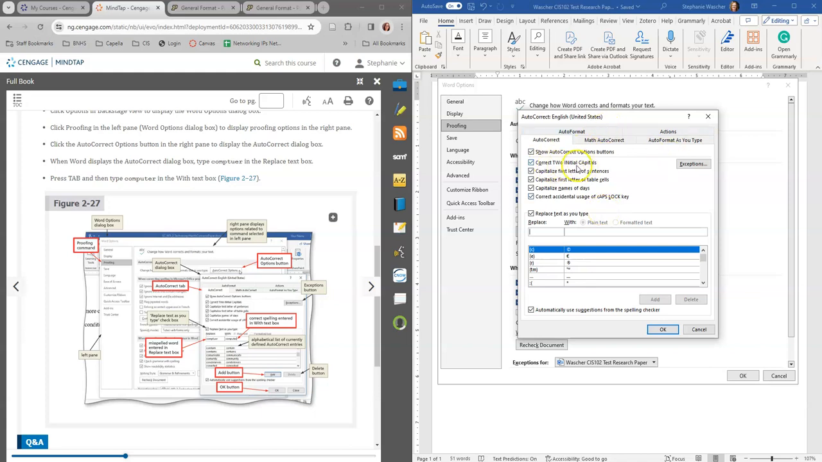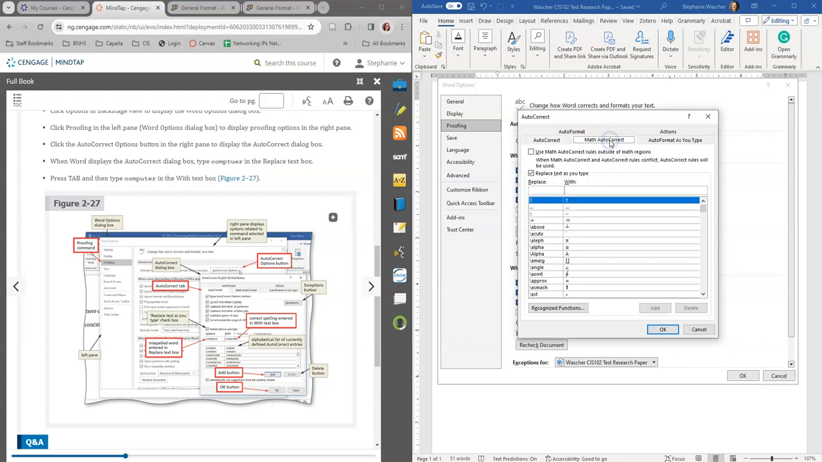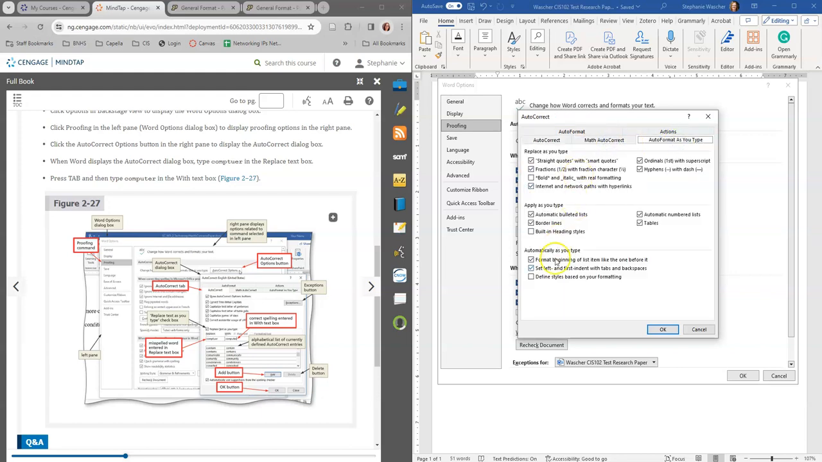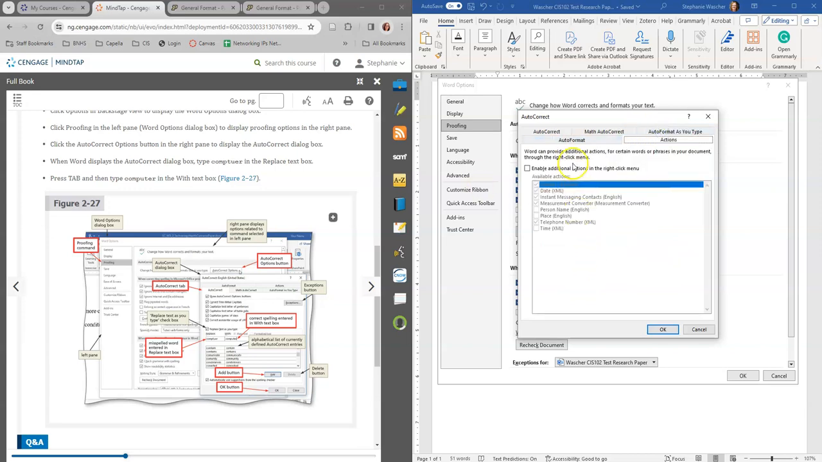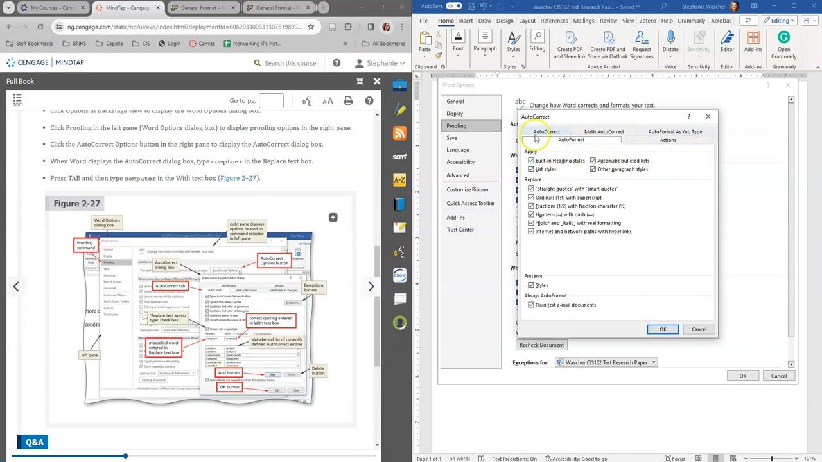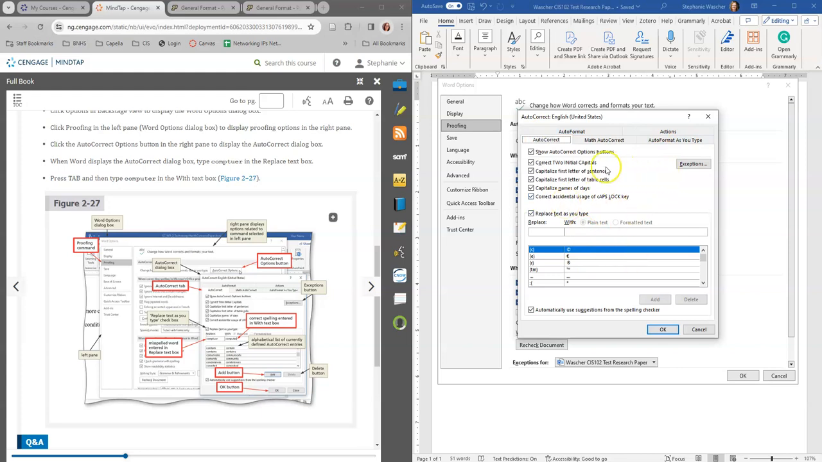So we can correct two initial capitals, capitalize the first letter of a sentence. Sometimes this gets to be too much for me. Like maybe there's certain things I don't want capitalized because it'll capitalize the first letter of a sentence even if you have bullets next to it. So that's one of them that sometimes I turn off. And then there's math autocorrect, auto format as you type. There's the different actions here. And we've got all of our auto formatting too. So the autocorrect as you type, there's so many different things that you can do. So you're going to add it if you want to add something.